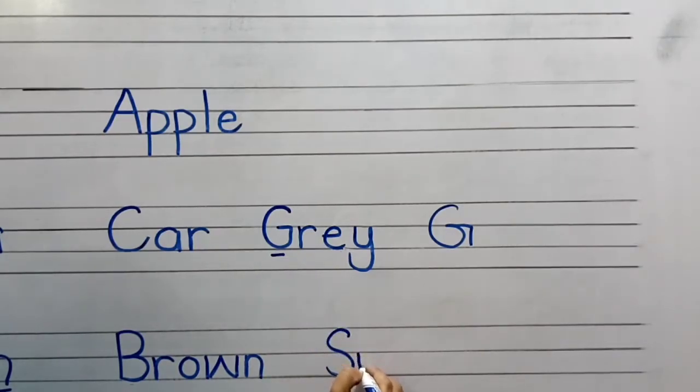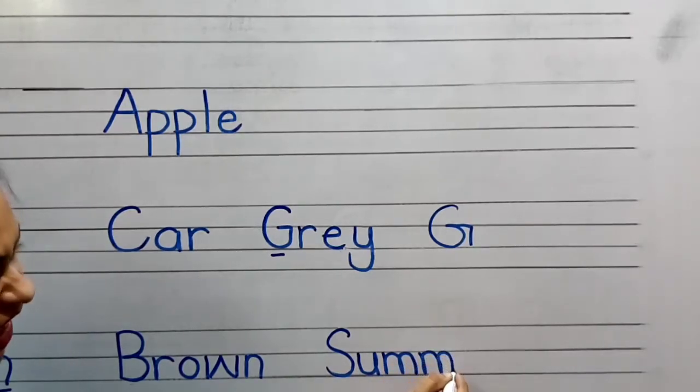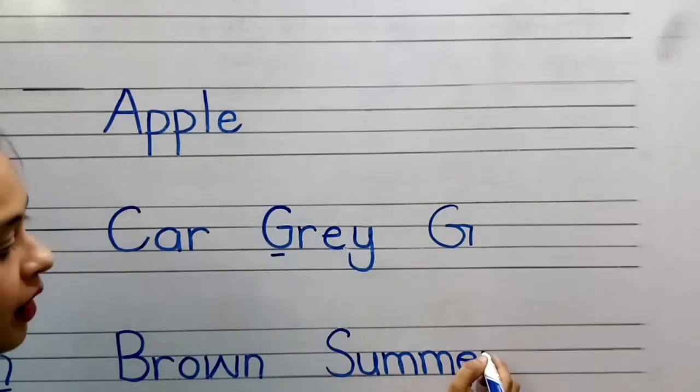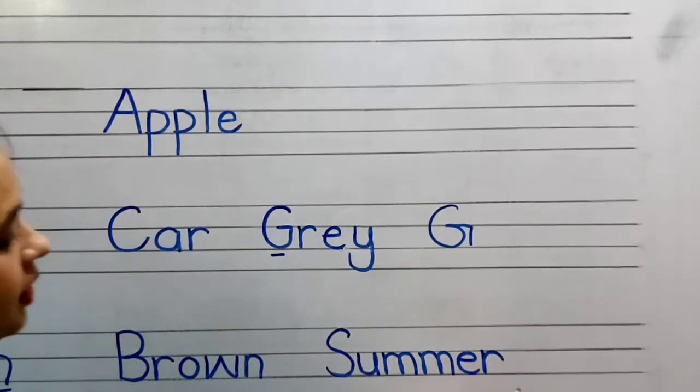S, U, M, M, E, R, summer. Look at here. How do we write summer? Summer, S-U-M-M-E-R, summer. Winter, autumn, spring.